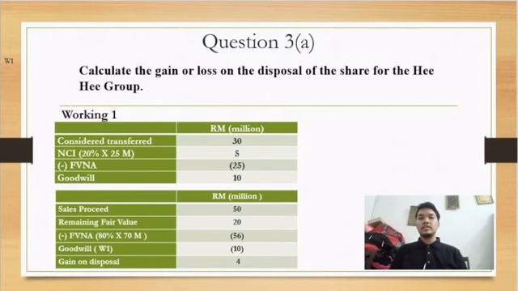It was stated in the question that he Berhad disposed 50% of its interest in Coco Berhad to Adam Berhad for 50 million. Then we plus with the remaining fair value, which is 20 million. This figure also stated in the question that on the date of disposal, the fair value of the remaining share was 20 million. After that, we minus with fair value net asset, which is 56 million. We get this figure from 80% multiplied with 70 million. We use 80% because he Berhad only acquired 80% interest in Coco Berhad. Then we minus with the goodwill that we calculated earlier, which is 10 million. So lastly, we got gain in disposal, which is 4 million. Okay, that's all for the question 3A. Thank you.